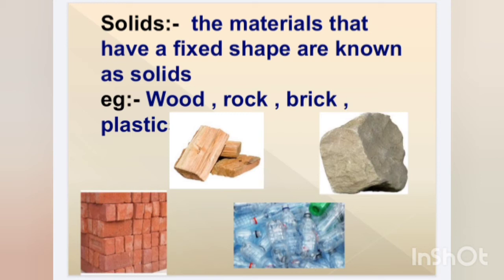For example, wood. Wood has a fixed shape. It does not change. Rock. Rock is a solid. Brick, plastic, etc. The materials that have fixed shape are known as solids.